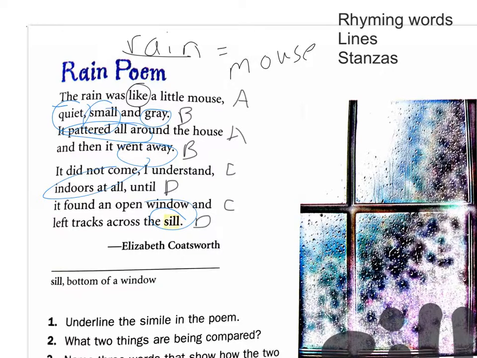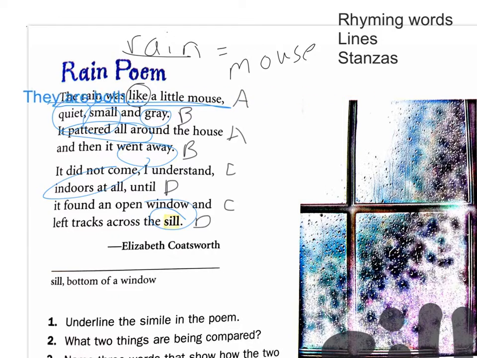So the simile, the rain is like a little mouse. How is it like a mouse? They are both quiet.